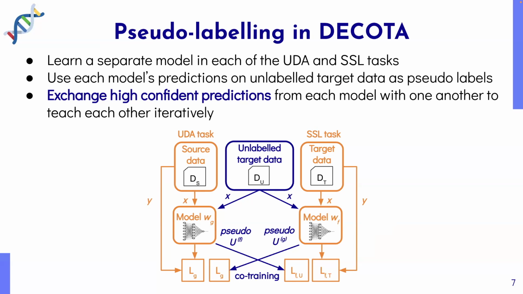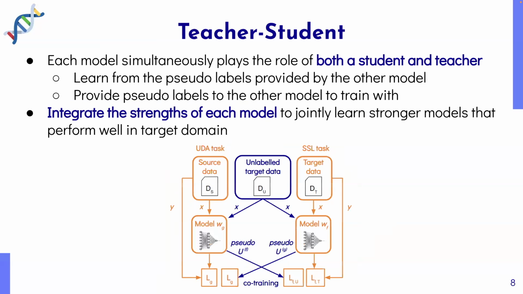Given a threshold for pseudo-label selection set as a hyperparameter, each model's prediction that has confidence above this threshold is added to the training set of the other model to retrain on. Hence, the strengths of the two models are integrated by having their highly confident predictions exchanged with one another to teach each other iteratively. From the perspective of a teacher-student architecture, each model is simultaneously playing the role of both a student and a teacher.